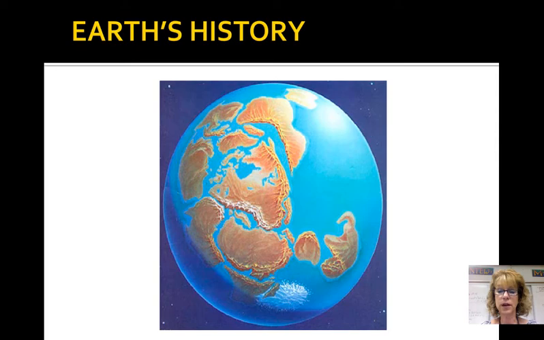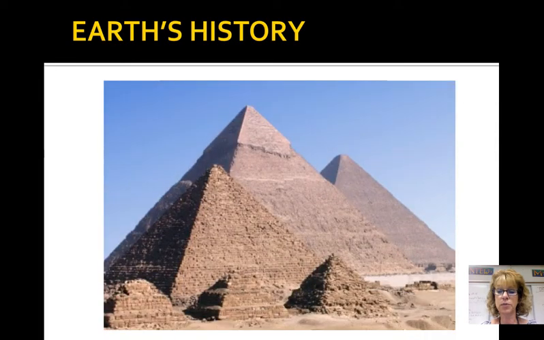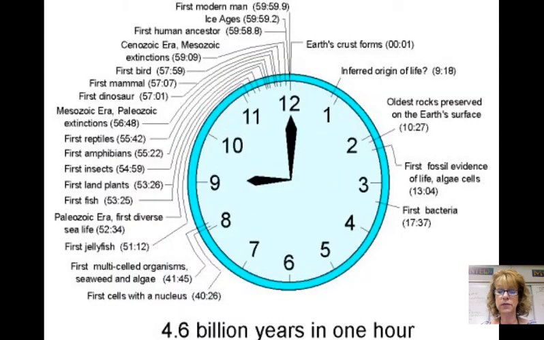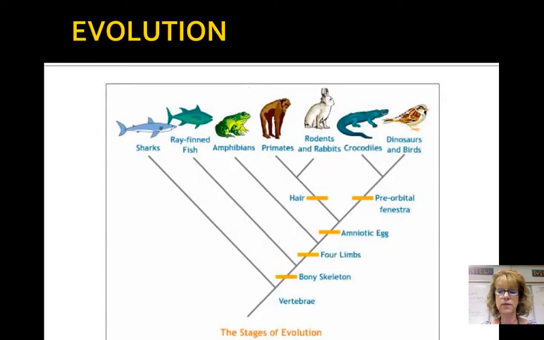Yet from the perspective of the age of the Earth and the time over which life has been evolving, even the 4,000-year-old pyramids built by modern humans are extremely young. If the history of the Earth is visualized as a 30-day month, recorded human history is confined to the last 30 seconds of the last day. Life on Earth has evolved over several billion years. Evolution is the major overarching theme of biology.